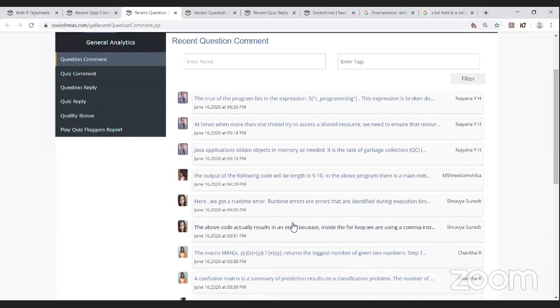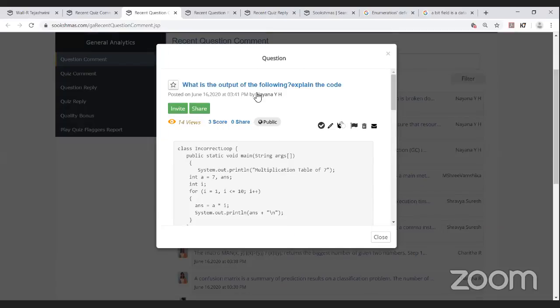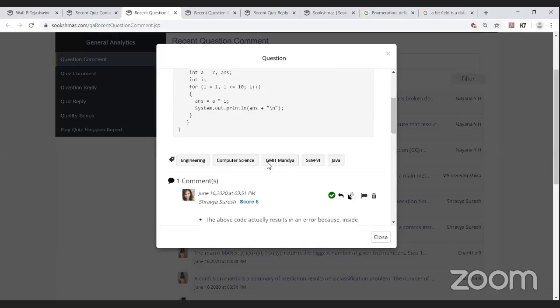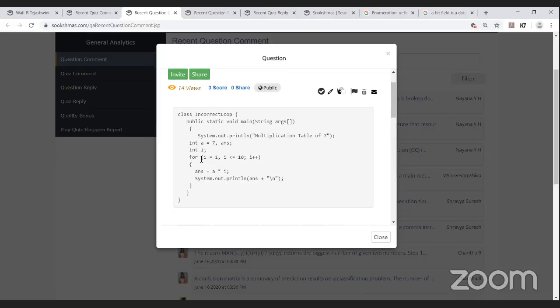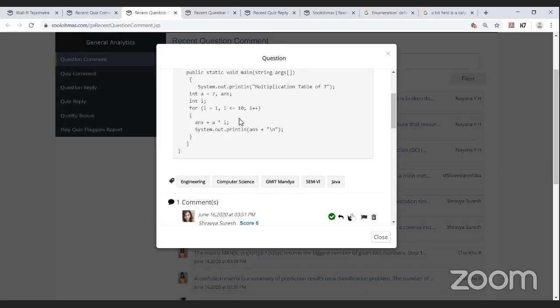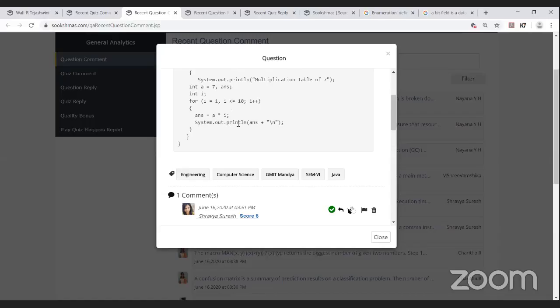The next comment is also done by Shravya. It is a question by Naina YH. She is asking what is the output of the following code and to explain it. It is a Java code. In the class incorrect loop, in the main method, she is trying to print the multiplication table of 7. Int a is equal to 7. She has initialized a with the value 7, and the variables answer and int i. In the for loop, i equals 1, i less than 10, i plus plus, and answer is equal to a star i. She is trying to print answer followed by slash n.